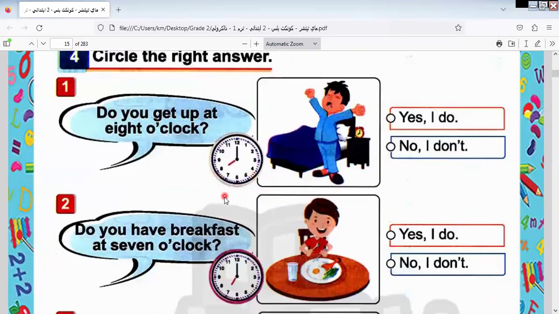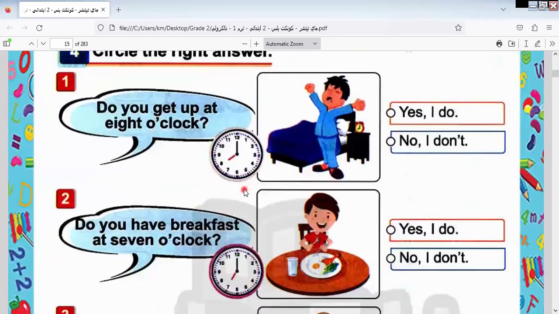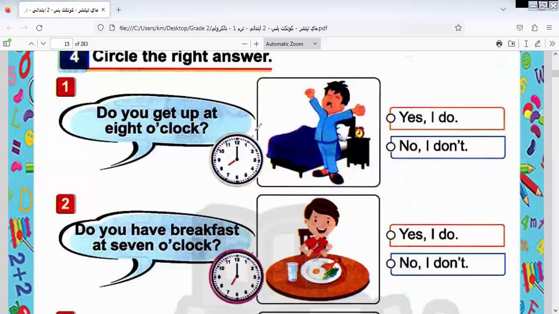Here we have, as we know, the hour. What can we note? I can note here 5, 10, 15, 20, 25, 30, 35, 40, 45, 50, 55, 60. Okay, 60.